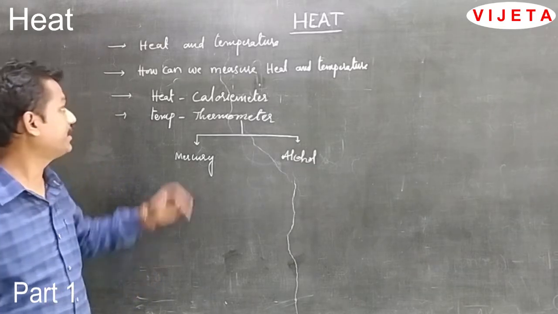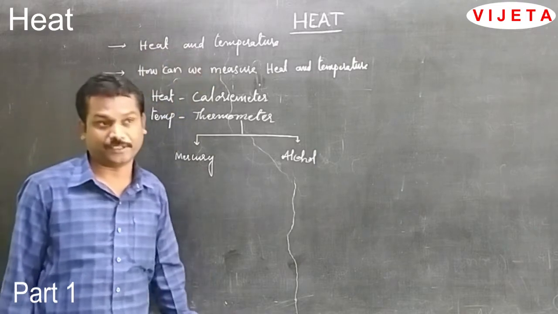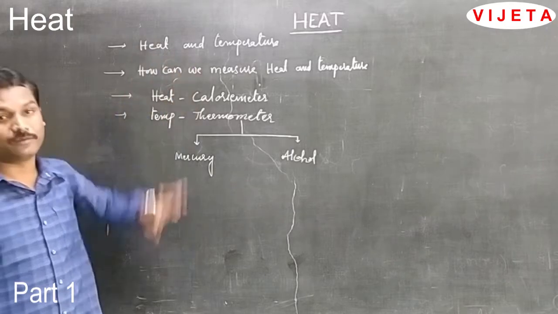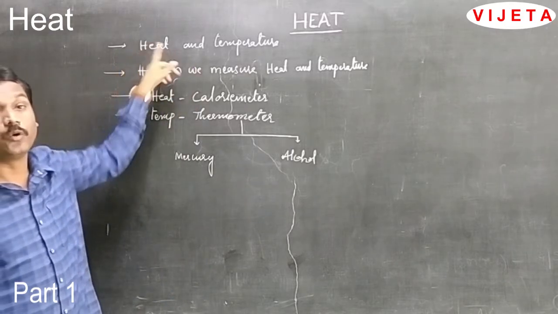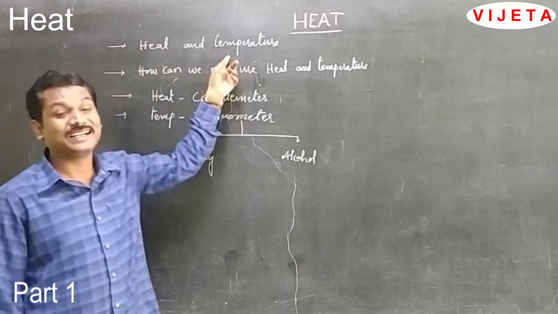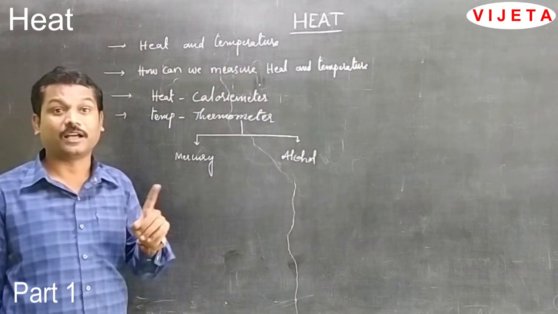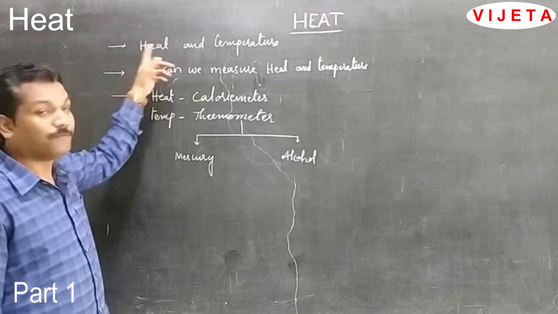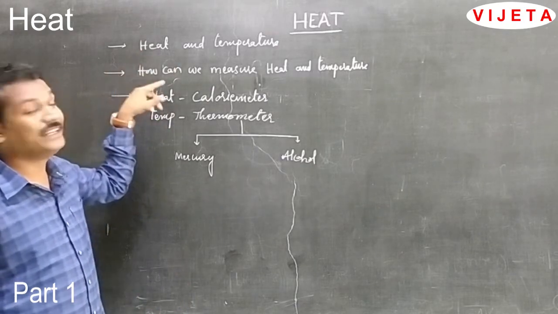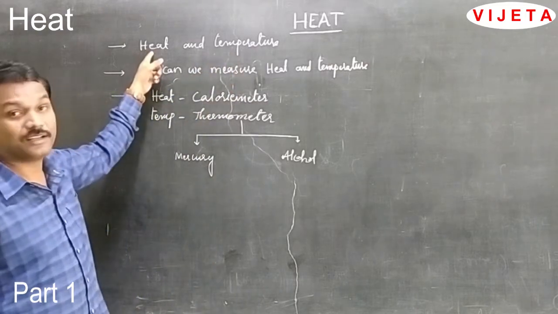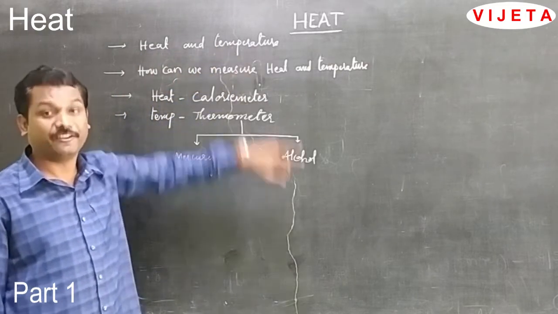Now we are going to differentiate between heat and temperature. Heat can flow from one body to another body, that means from a hot body to a cold body, whereas temperature decides the state of the body, whether it is a hot body or a cold body. Heat can flow, but the direction of heat flow is decided by the temperature. Heat is the cause and temperature is the effect.